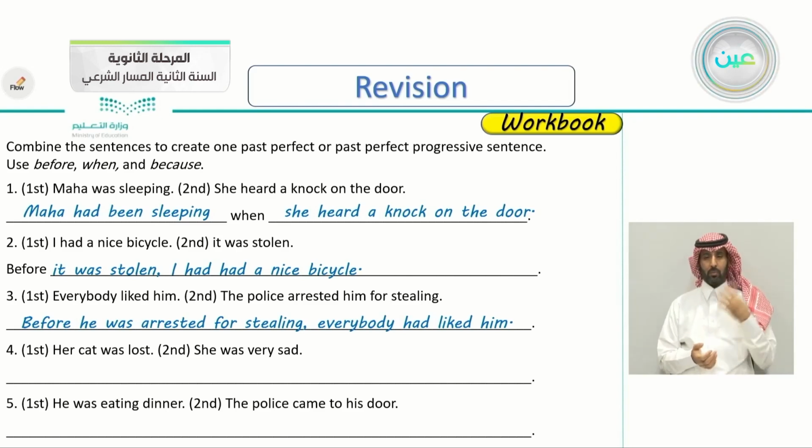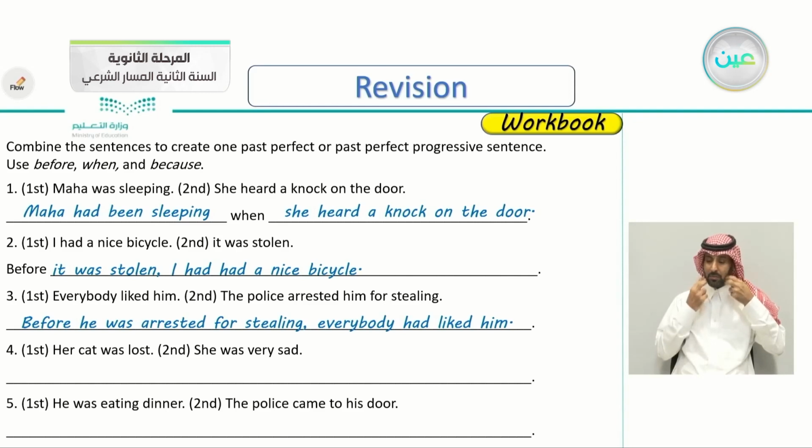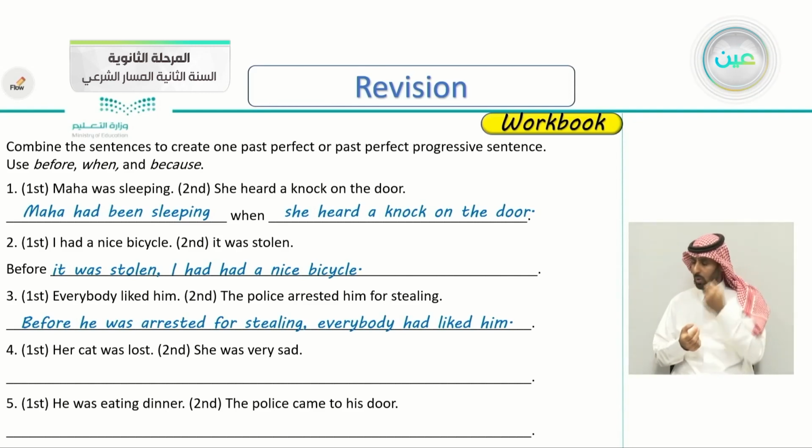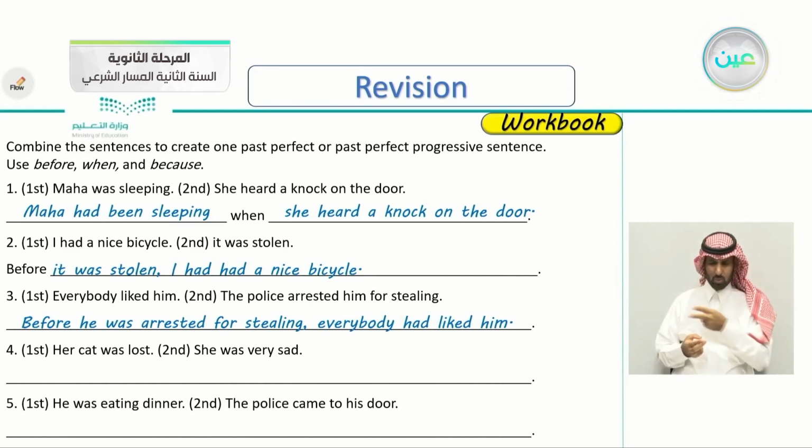Number four, her cat was lost. The second sentence, she was very sad. Her cat was lost. She was very sad. And remember to use before, when, and because. Because means giving a reason. Yes, this is a very obvious one.